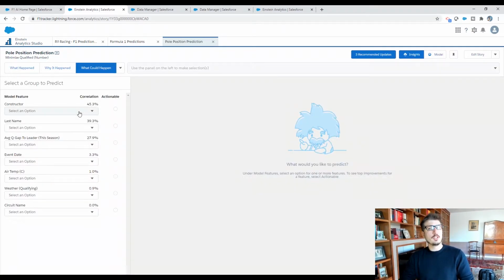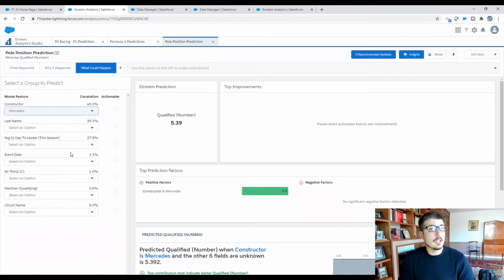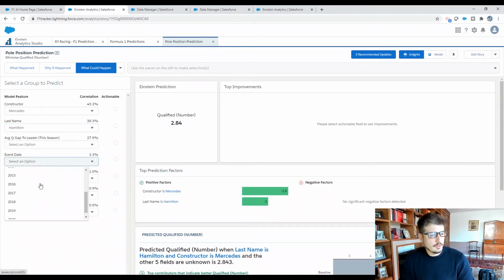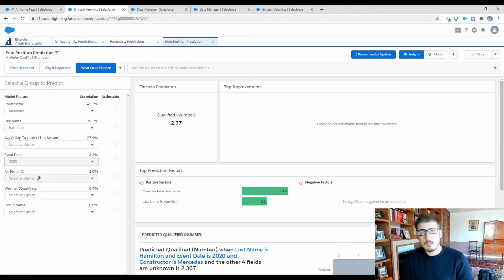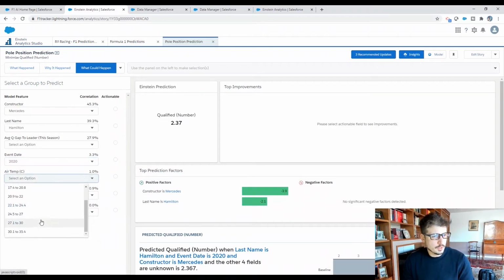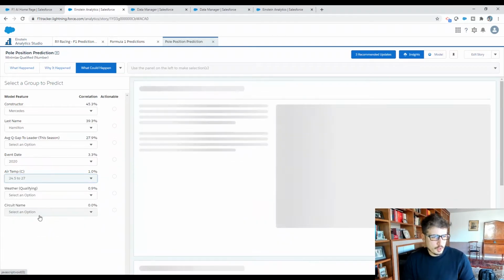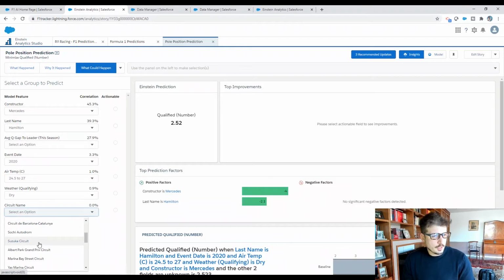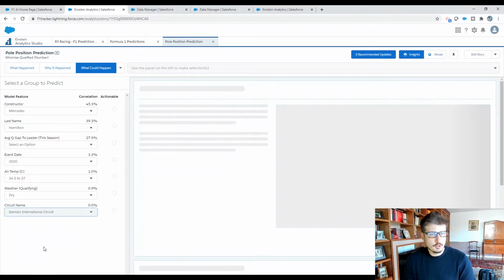So let's go ahead and look at it as we're ahead of the Bahrain Grand Prix, and we're going to look into what could possibly happen if Mercedes needed a new driver at the last minute. Now, we don't know what the average gap to leader would be for this particular case, but let's say in this case we had Hamilton here. And we would be able to say, okay, based on Hamilton's 2020 performance, if the weather holds, which the forecast for the Bahrain Grand Prix is about 25 degrees, and then the weather in qualifying is dry, I don't think it'll ever rain in Bahrain, and then we select our circuit. So Bahrain International Circuit.